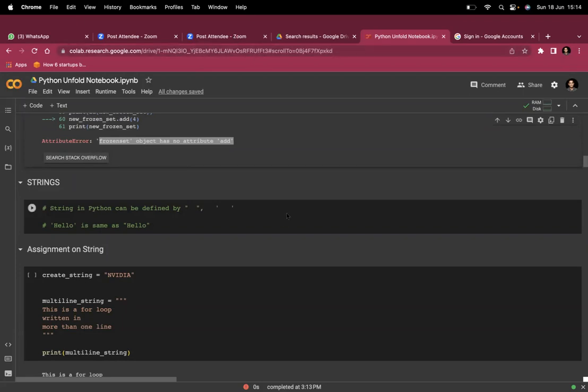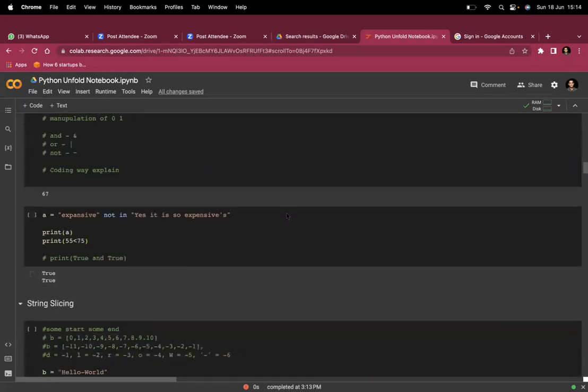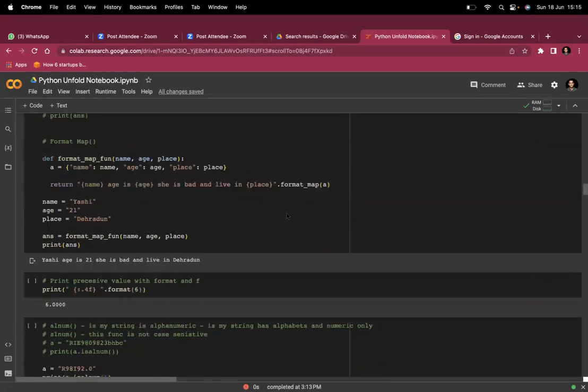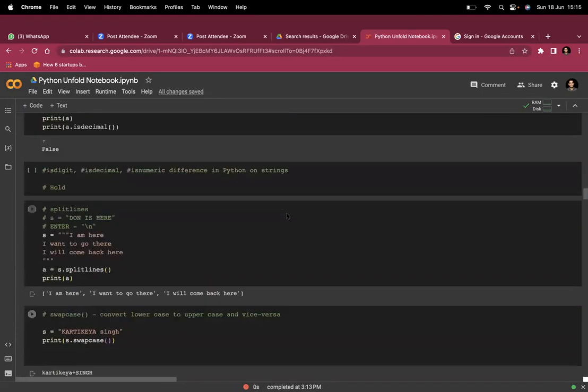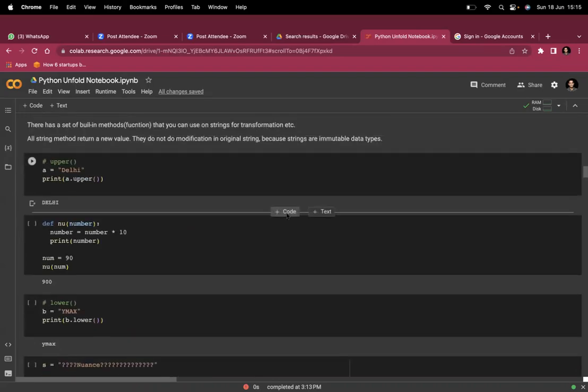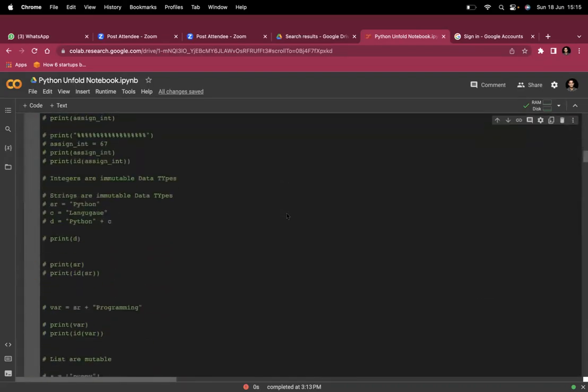So this class is done. I don't want you guys to grab more because in the next class I am targeting string. I have made this notebook, and then string is there. String is a lengthy concept. I'm targeting to finish list and string in 2 classes, and the other topics, tuple, set, and dictionary, in the next class, which will happen next Saturday, Sunday.